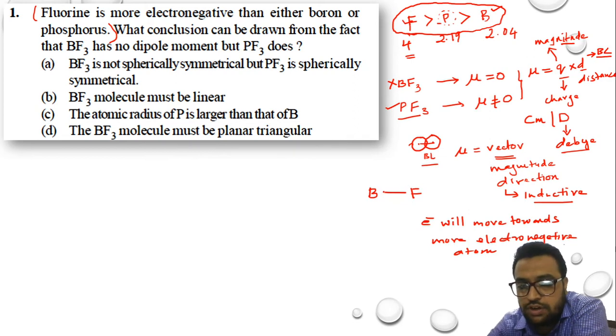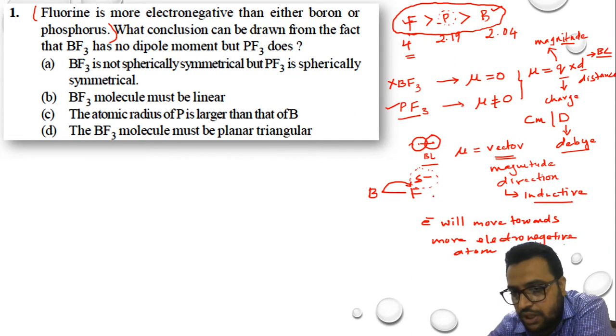So if the fluorine is more electronegative, the electron of boron should move towards fluorine. Why? Fluorine is 4 on the electronegativity scale, that is the Pauling scale, and boron is almost 2. So fluorine is almost double electronegative in comparison with boron. तो fluorine क्या करेगा? बोरॉन के इलेक्ट्रॉन को अपनी तरफ खींचेगा, because of which the negative charge on fluorine will increase. So the negative charge of fluorine is increasing, right?